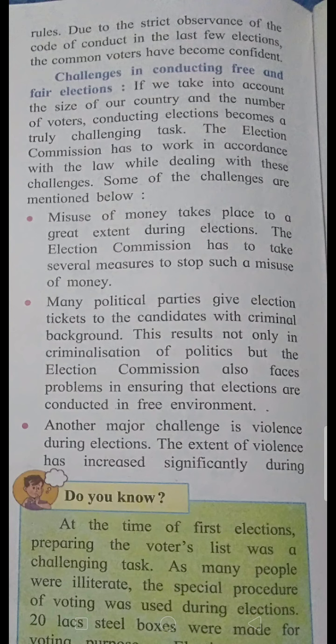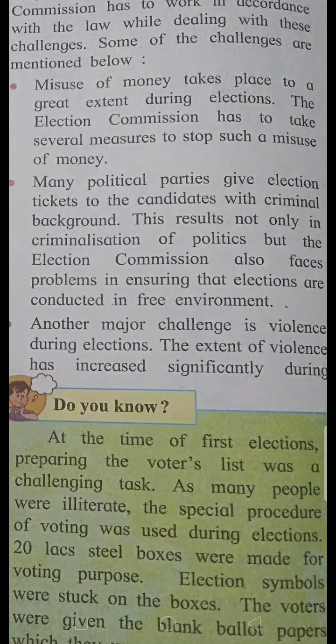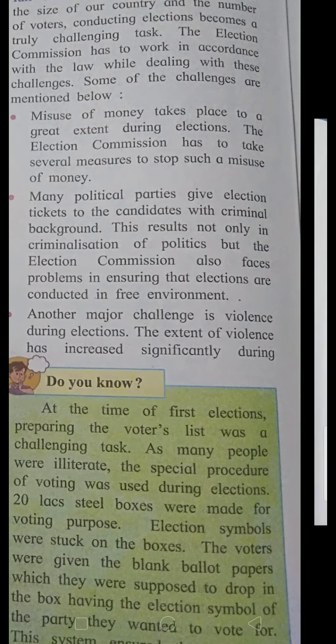And what are the challenges? First is misuse of money taking place to a great extent during elections. People are blowing money like anything just to win the elections. So the Election Commission has to take several measures to stop such misuse of money. Then many political parties give election tickets to people with criminal backgrounds. Gundas. Why? So that people will be scared of them and they can do whatever they want. So this thing has to be stopped.